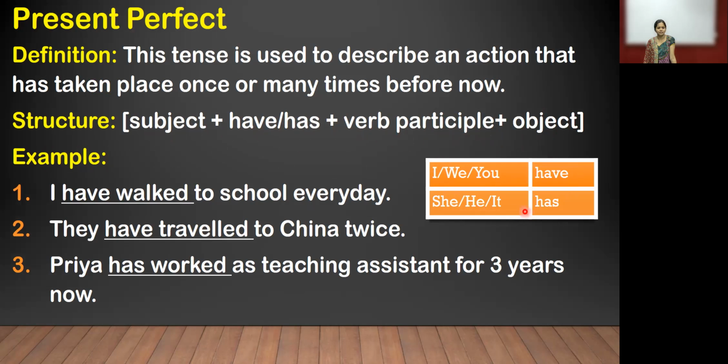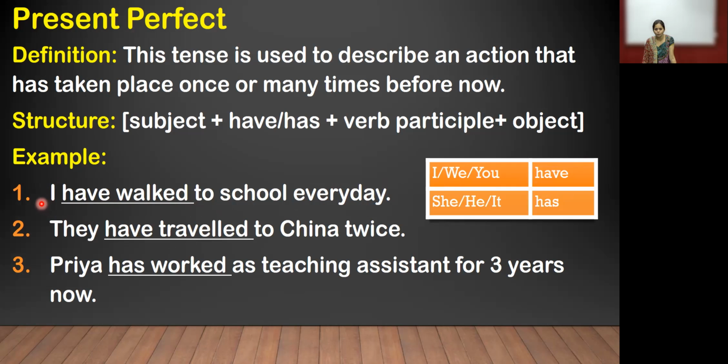You can see the first example of present perfect: I have walked to school every day. You want to focus on have walked. Now see in that column, it is have. I have. The first word is I, so we can use have. I have walked to school every day. It is so important.